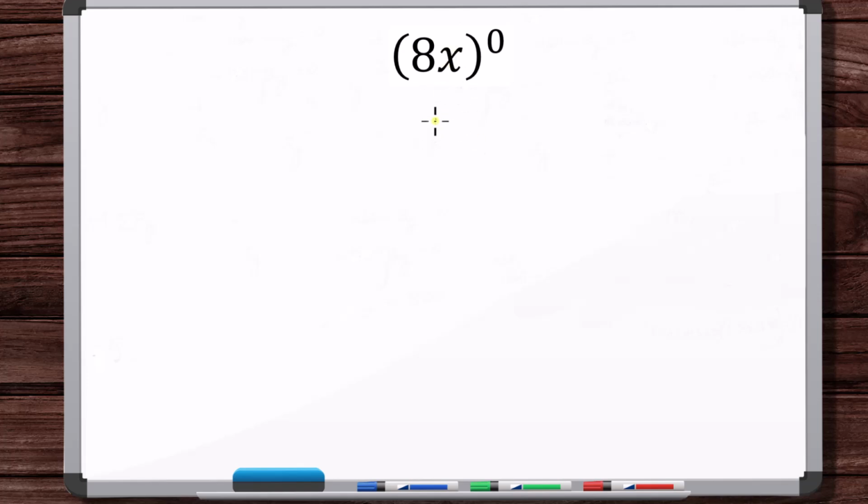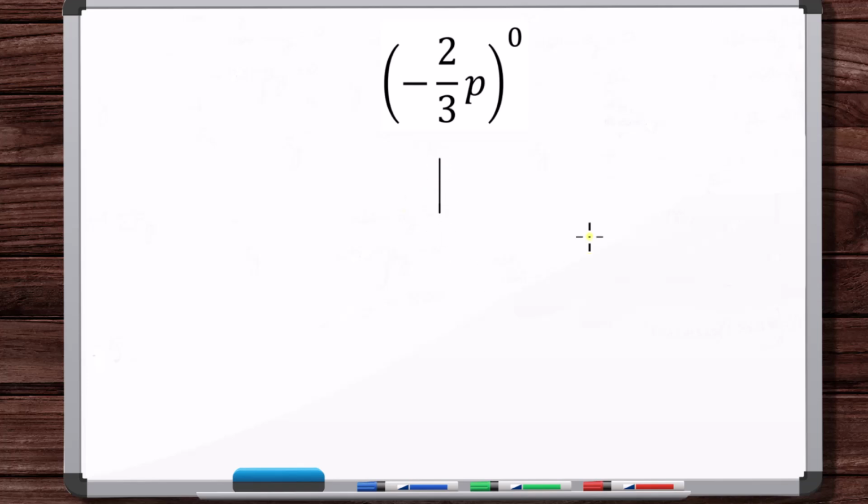A non-zero number to the 0 power is 1. Okay, same idea here. This negative sign doesn't matter. If p isn't 0, this is just a number, any number. If p is 0, then this is undefined. Any number, positive, negative, complex, whatever, as long as it's not 0, to the power 0 is 1.